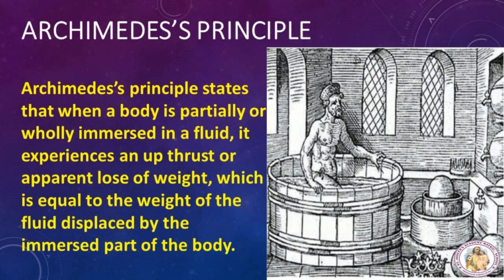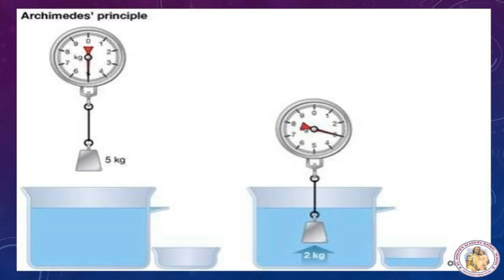Archimedes' principle states that when a body is partially or wholly immersed in a fluid, it experiences an upthrust or apparent loss of weight, which is equal to the weight of the fluid displaced by the immersed part of the body. Now we'll understand clearly about Archimedes' principle of buoyancy.